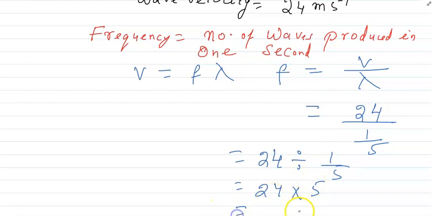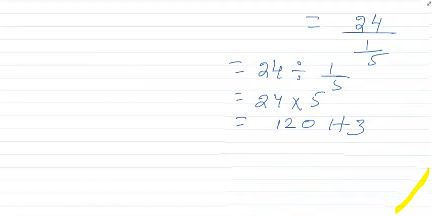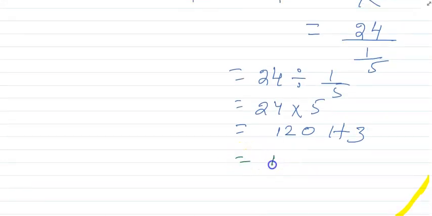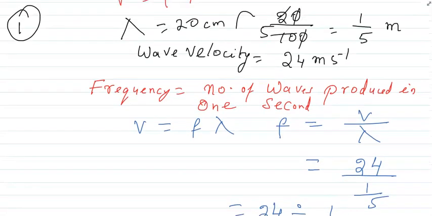So it is 5 20s are 120. Frequency is always measured in what? Hertz. So the final answer says, what is the final answer? 120 hertz. This is our final answer. Are you getting? Till now any type of doubt you can ask me.